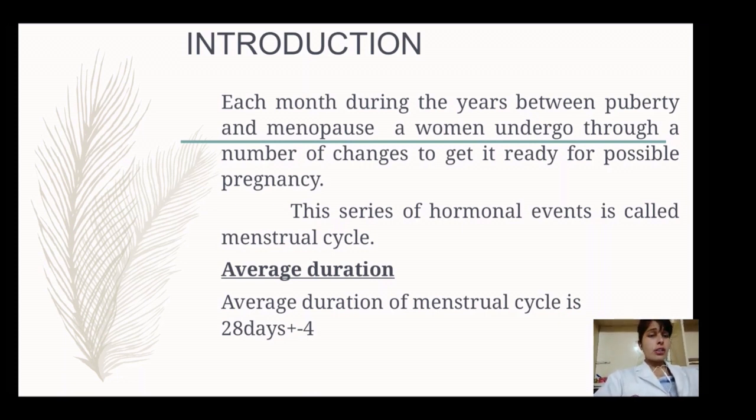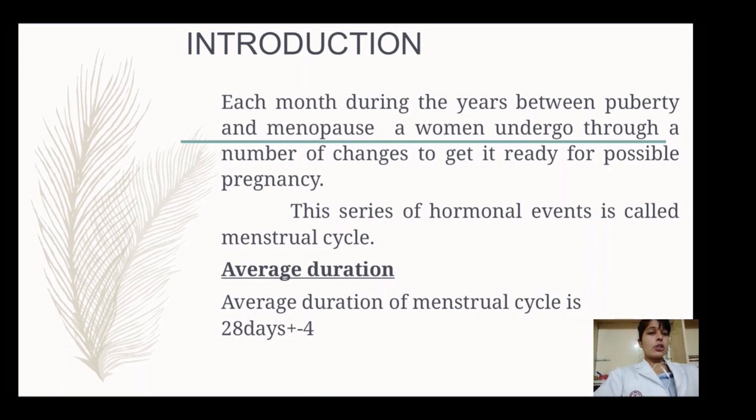Under that, certain hormones are also released in our body, like estrogen, progesterone, luteinizing hormone, and follicle stimulating hormone, which also help in the completion of the menstruation cycle.